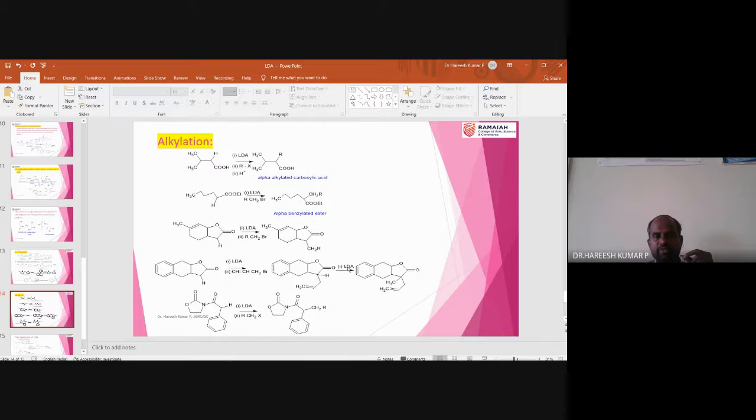Suppose this is treated with LDA followed by methyl iodide. The first step is LDA and the second step is methyl iodide. So then there will be a formation of this product. And similarly, you can also observe that this proton is acidic in nature. When it is treated with LDA, there will be anion formation. There will be a new bond formation between this carbon and this CH2. So that is how a direct alkylated product is obtained.